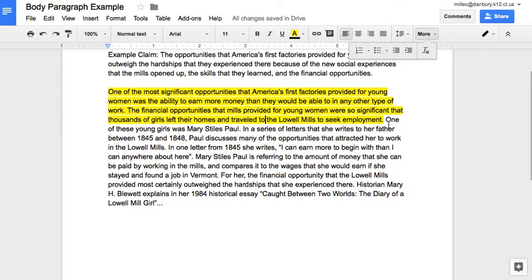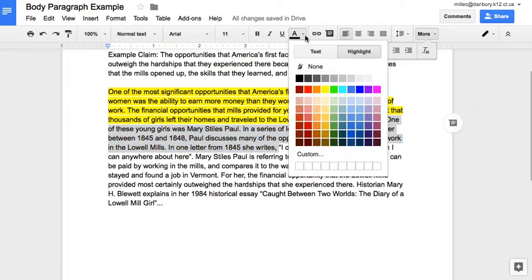So one of these young girls was Mary Styles Paul. In a series of letters that she writes to her father between 1845 and 1848, Paul discusses many of the opportunities that attracted her to work in the Lowell mills. And then I continue in the next sentence. In one letter from 1845, she writes, and then I give my quote. So I say who it is, Mary Styles Paul. The type of source, a series of letters that she writes to her father between 1845 and 1848. So this is my citing of my evidence all the way up until I start that quote.